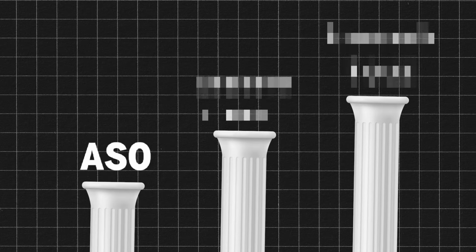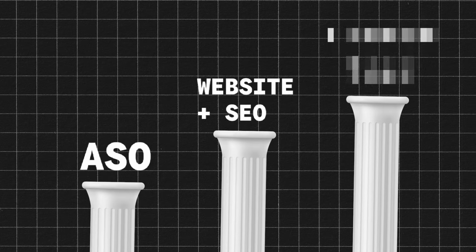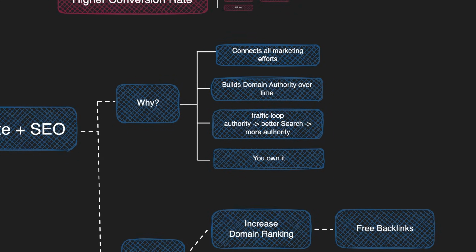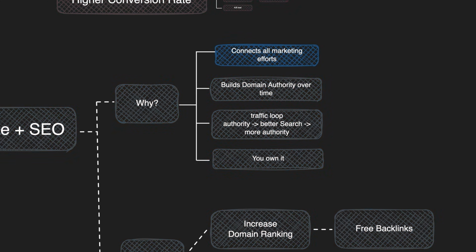Okay, that was a lot about ASO. Let's move on to the next tactic. The second tactic I want to discuss is building a website. This might sound simple, but trust me, it's very important because it's the single point that ties our marketing together.